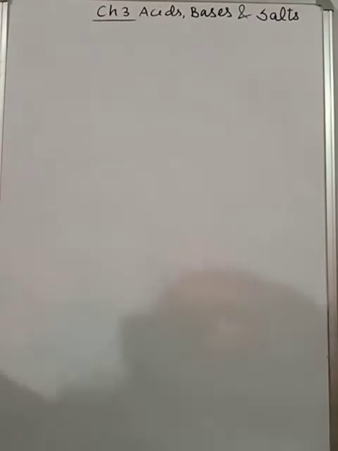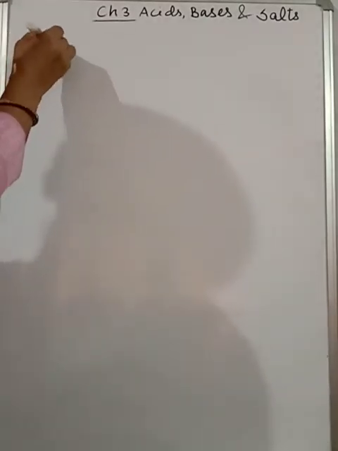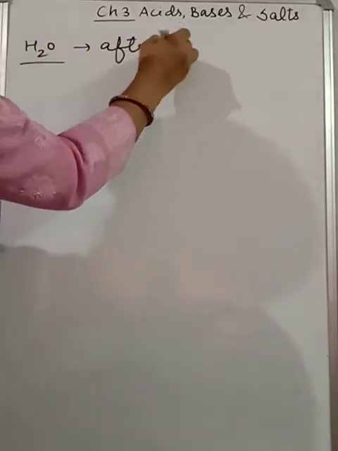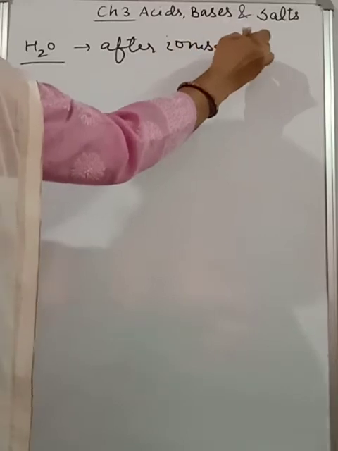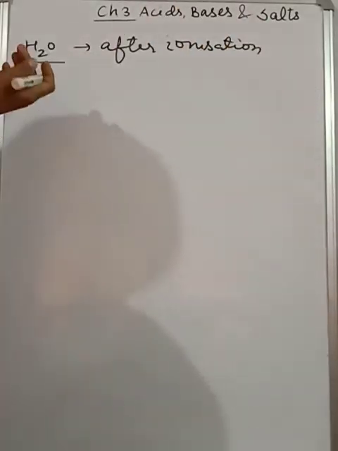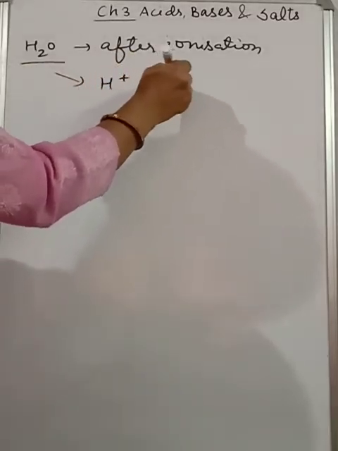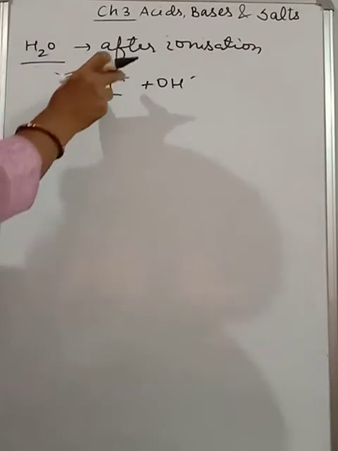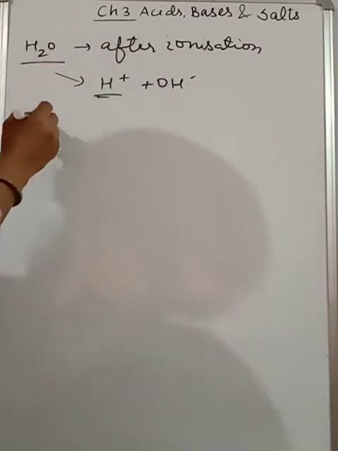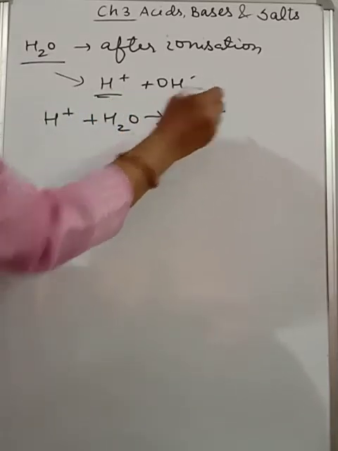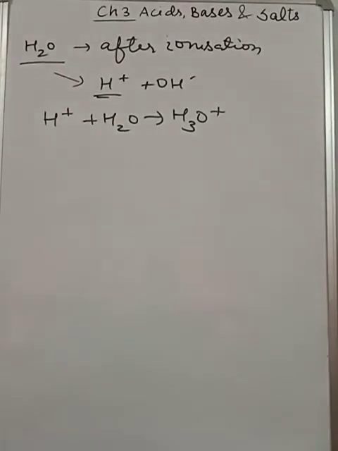When water ionizes, or when we add a few drops of acid to this water, what do we get here, children? H plus and OH minus ions. As you know, H plus can't exist independently, so it quickly combines with H2O and gives rise to the formation of hydronium ion. So this hydronium ion is capable of measuring the strength of the given substance.